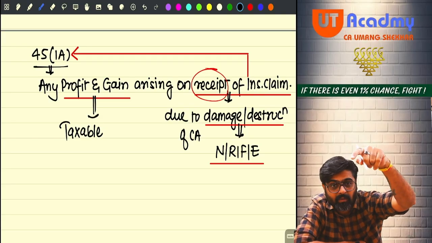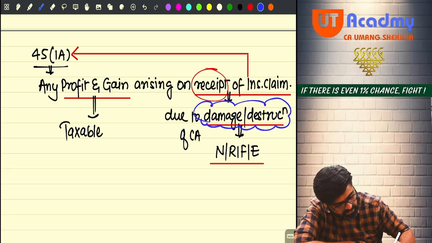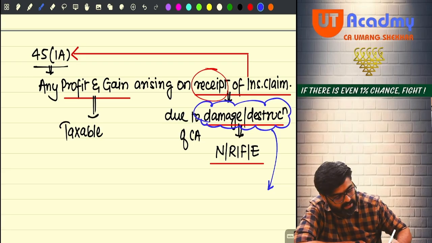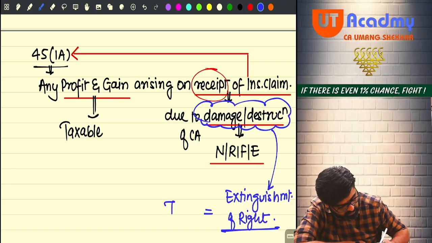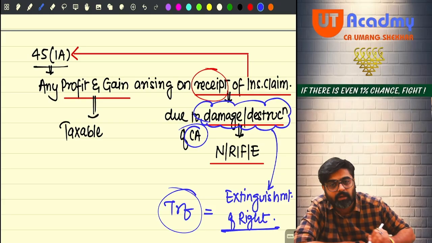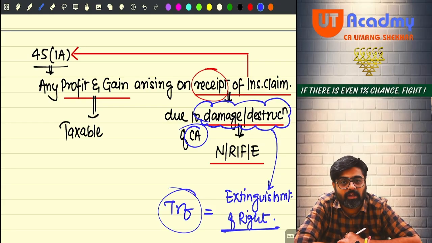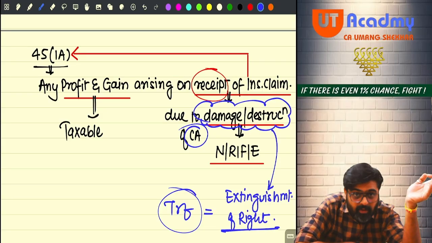So at the time when there will be damage or destruction, what did I say? At that time there will be extinguishment of what? Right. Extinguishment of right, my dear friends, is equal to transfer. And your capital asset, here damage or destruction is taking place, meaning transfer is taking place on damage or destruction. But the year in which the transfer is taking place, extinguishment of right is happening, damage or destruction is happening,